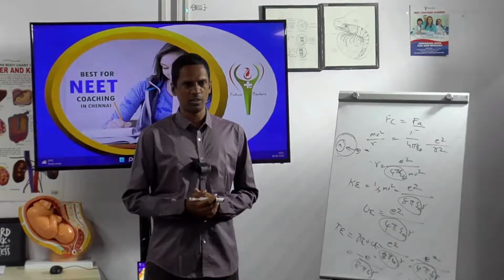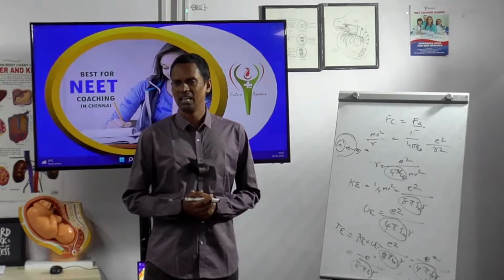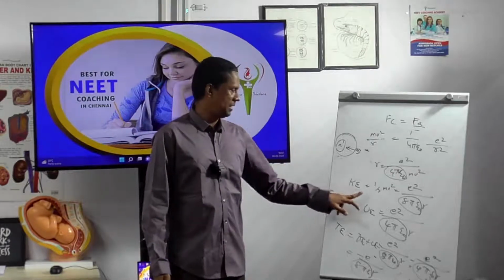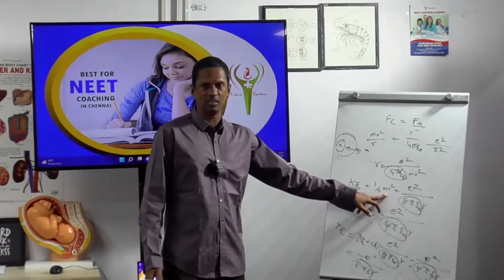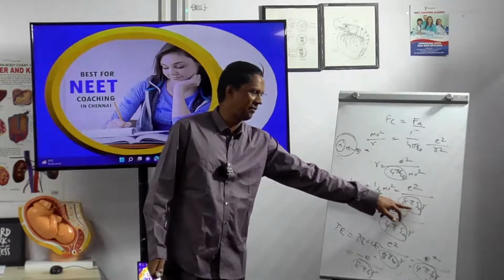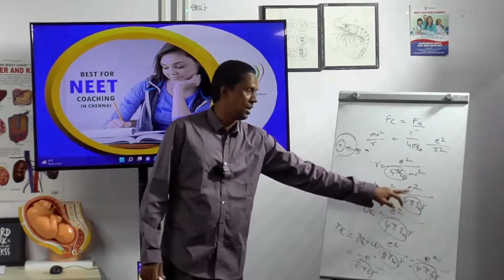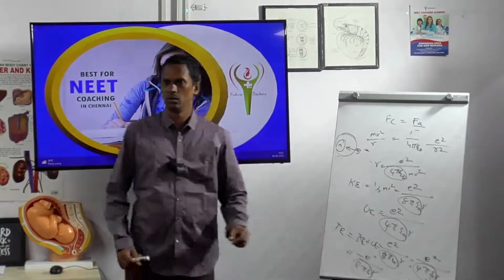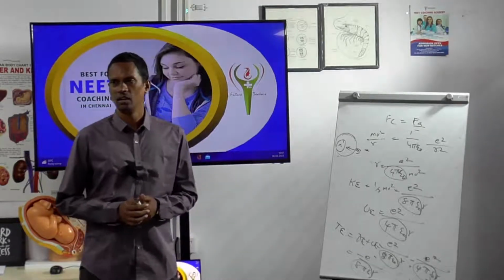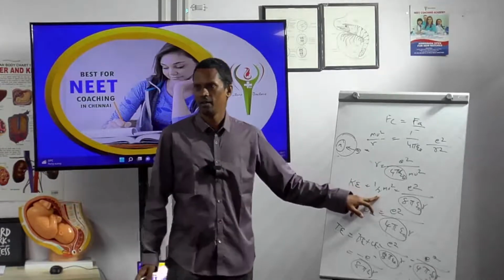You understand the question now? That means kinetic energy is equal to half mv square, which is equal to e square by 8 pi epsilon 0 r. You forget about this 8 pi epsilon 0, it is a constant value, you need not worry. So e square by r, how did you get this value? You understand the question now?